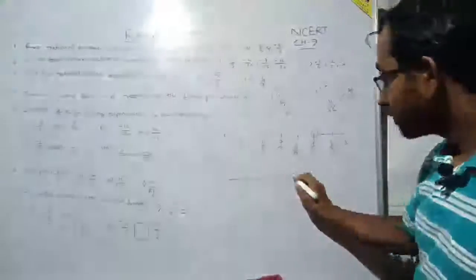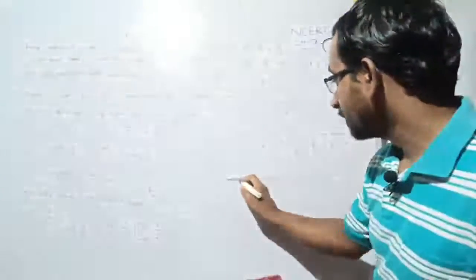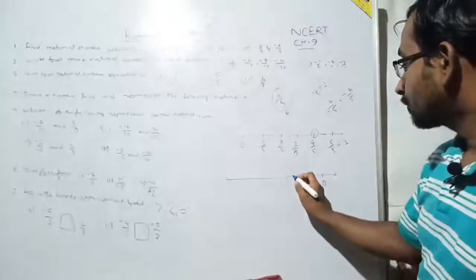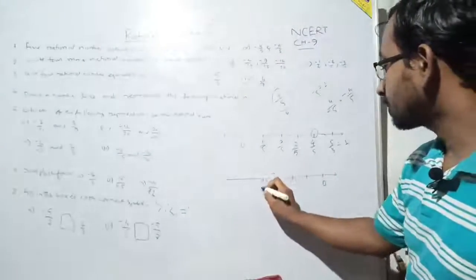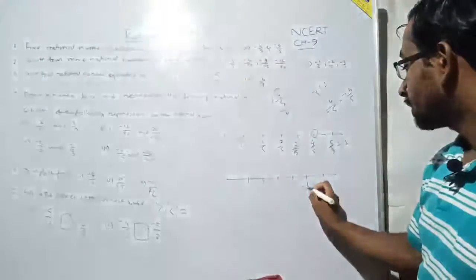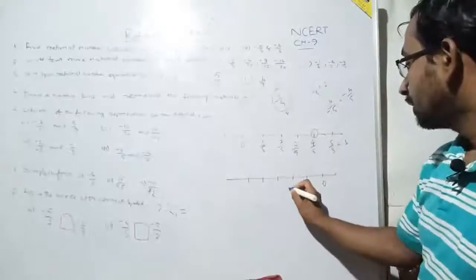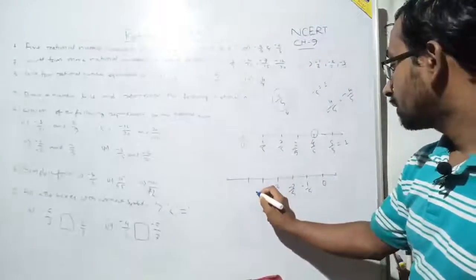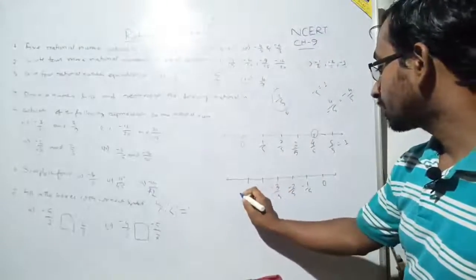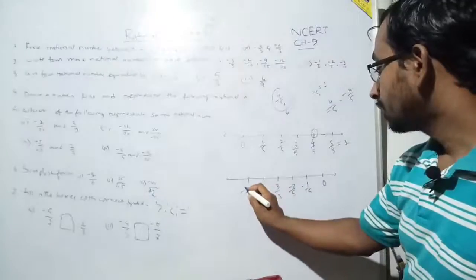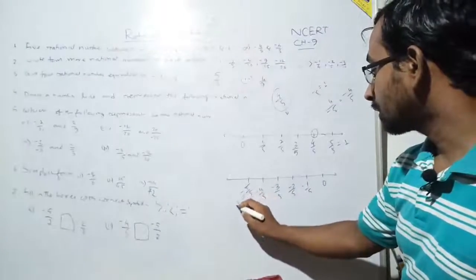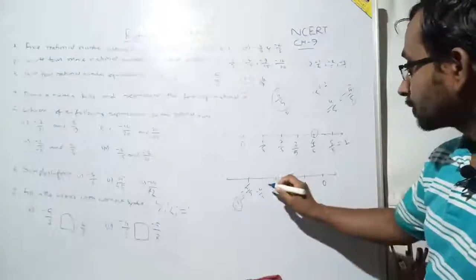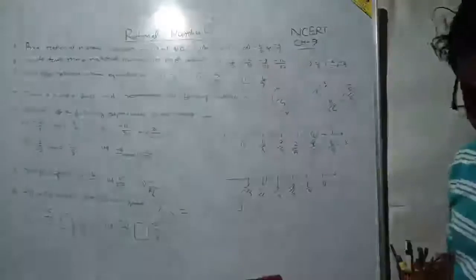Suppose you draw the number line and put 0 on the right side, and here you have to make 5 equal sections. Going left, it is minus 1 by 5, minus 2 by 5, minus 3 by 5, minus 4 by 5, and minus 5 by 5. Minus 5 by 5 is equal to minus 1. So you have to mark minus 4 by 5. See, this section is minus 4 by 5.